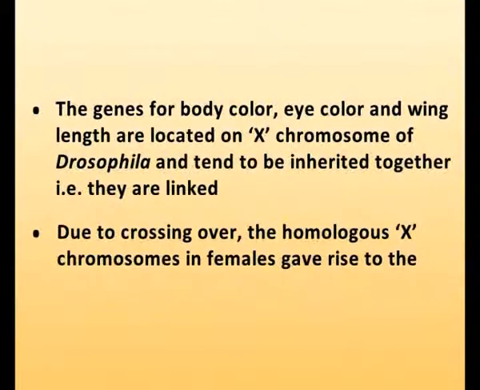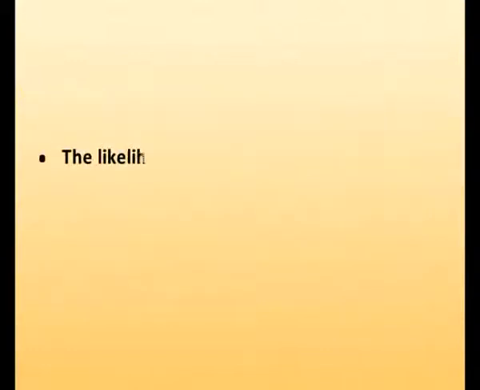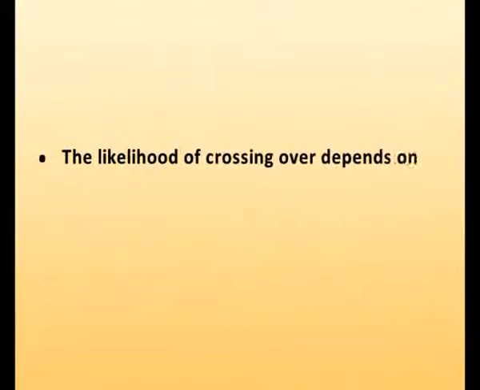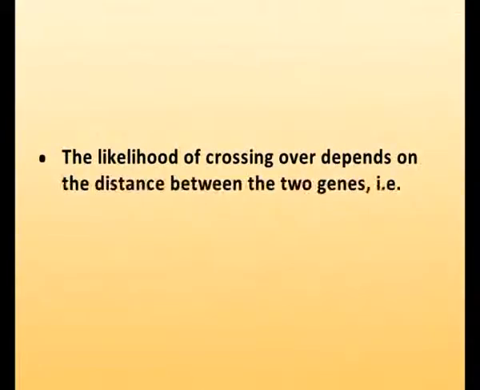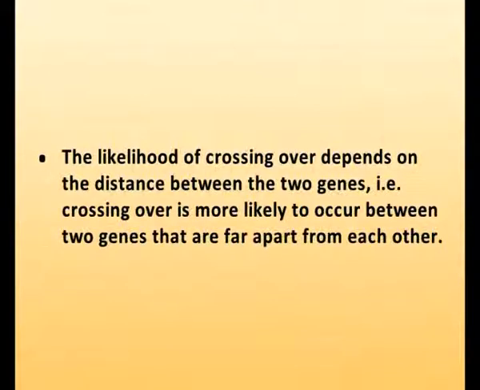Number two, due to crossing over, the homologous X chromosomes in females gave rise to the formation of recombinants. Number three, the likelihood of crossing over depends upon the distance between the two genes, that is, crossing over is more likely to occur between two genes that are far apart from each other.